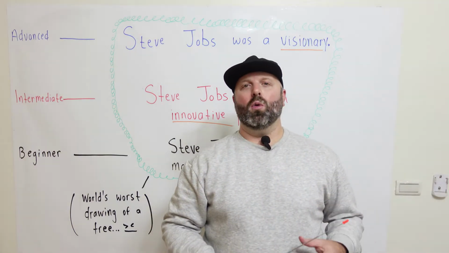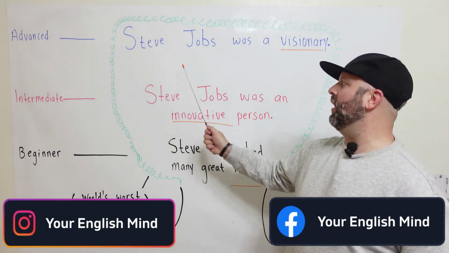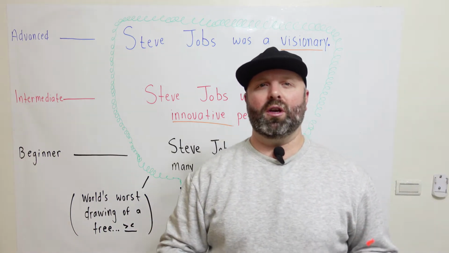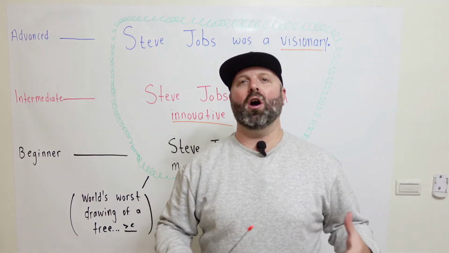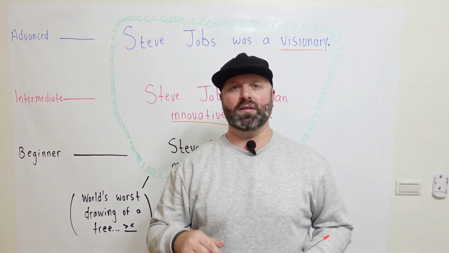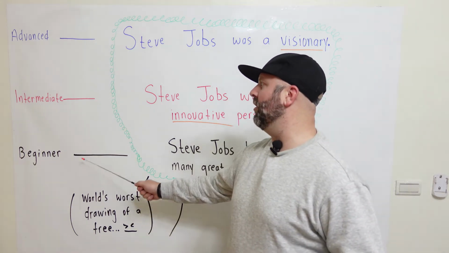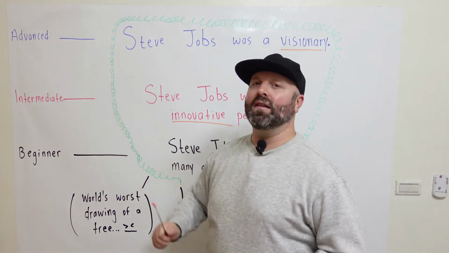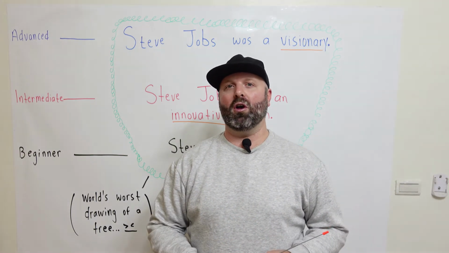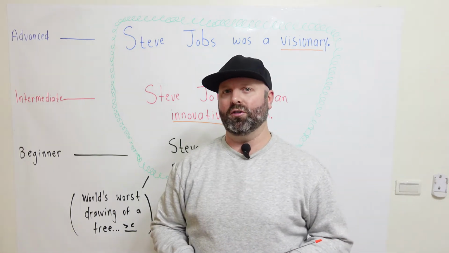All right. We're going to get started with our first subject, and we're going to be talking about Steve Jobs. Now, Steve Jobs was a very important person who worked at Apple. He obviously created the iPhone, one of the most important and used products even to this day. Now, we're going to look at 3 sentences here, one for beginner, intermediate, and advanced. And like I said, I'm going to go over each sentence and explain to you how all of these are connected. So this is a great exercise for all 3 levels of learners, okay?